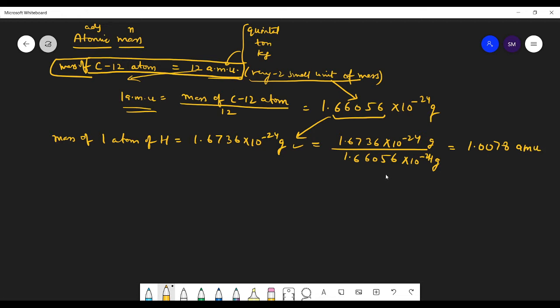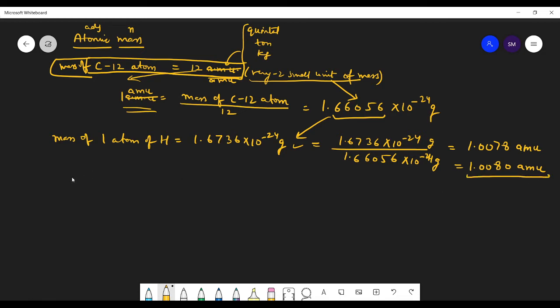Okay? There is actually no dot in between AMU. This is AMU, this is also AMU, atomic mass unit. So this is how the story starts. And this you can further write as 1.0080 atomic mass units. So that's the mass of hydrogen.